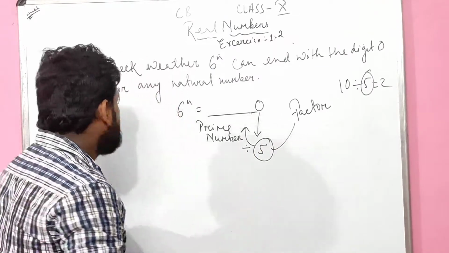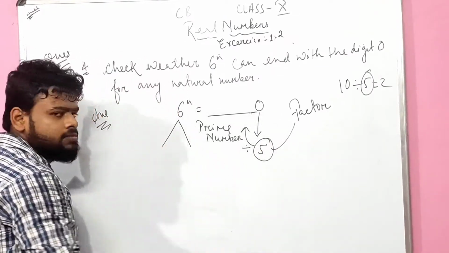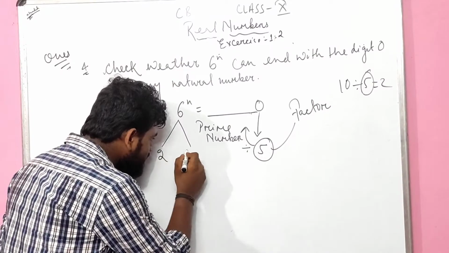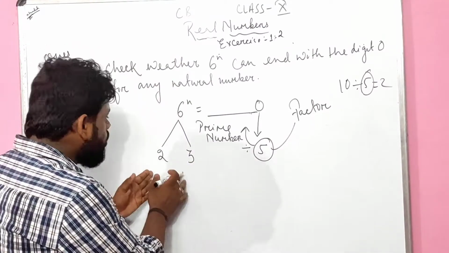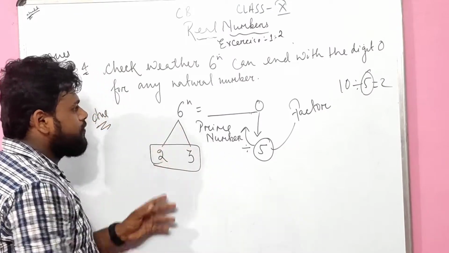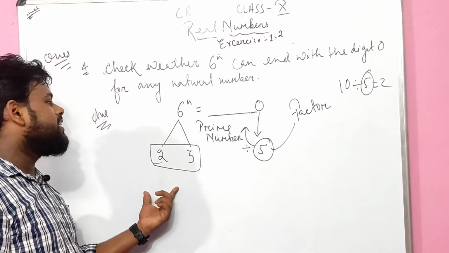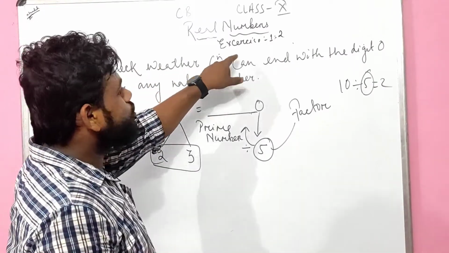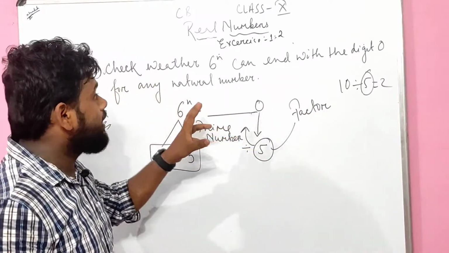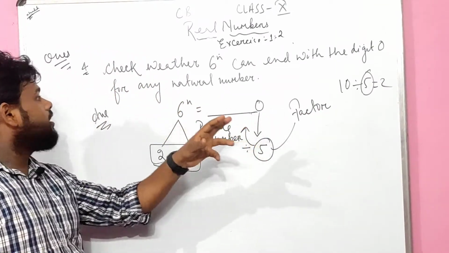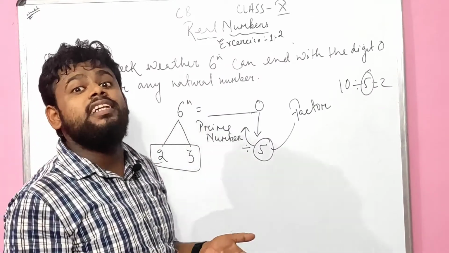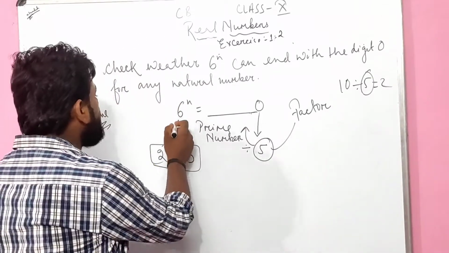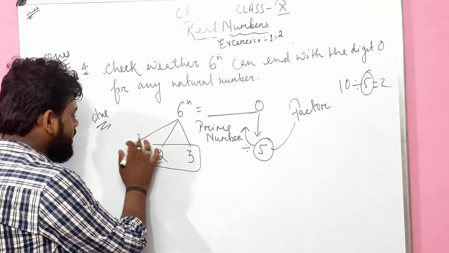Now, what are the factors of 6? 1 is a factor of 6, no problem. 2 is also a factor. 3 is also a factor. So 2 and 3 are factors of 6, but 5 is not included here. That's the reason 6 to the power n cannot end with the digit 0. Is it clear, everyone? It is not clear to you? Let us understand briefly. Wait.